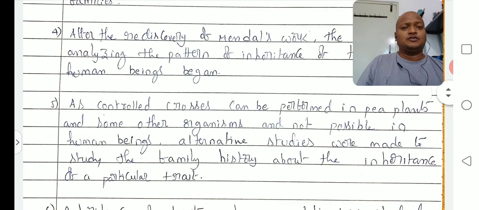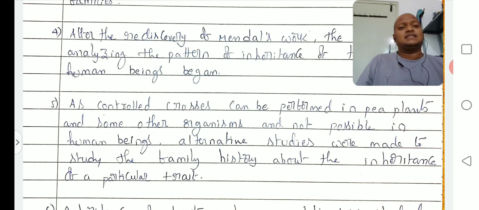Okay. Next one, fifth point: controlled crosses can be performed in pea plants and some other organisms, but are not possible in human beings. So controlled crosses can be performed in pea plants and some other organisms, but in humans it's not possible. Alternative studies were made to study the family history about the inheritance of a particular trait, a particular character, right?